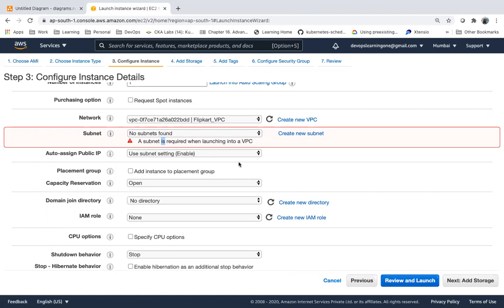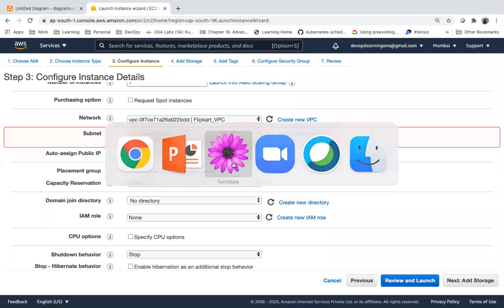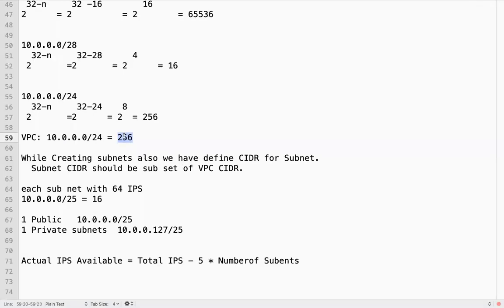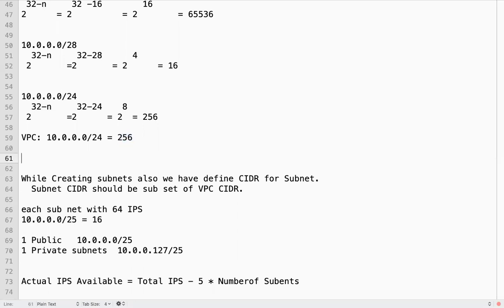Subnet. So I have defined the network range as this. I can create up to this many servers. If required, you can extend your CIDR. You can extend your VPC CIDR like a secondary range. So you can create up to 246 servers.